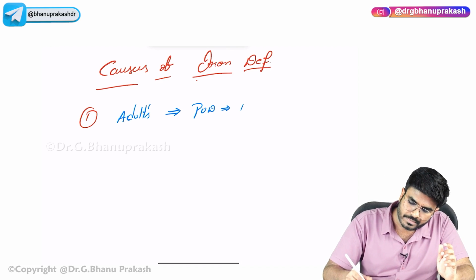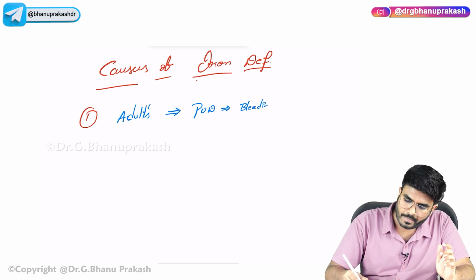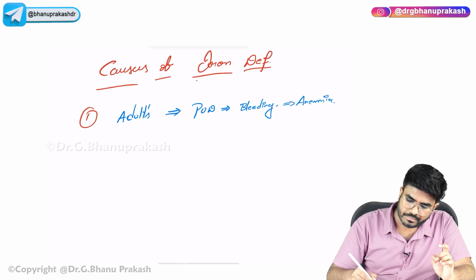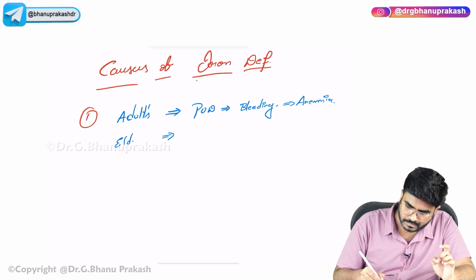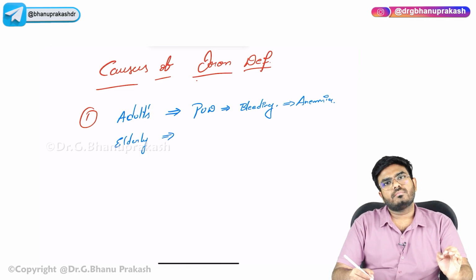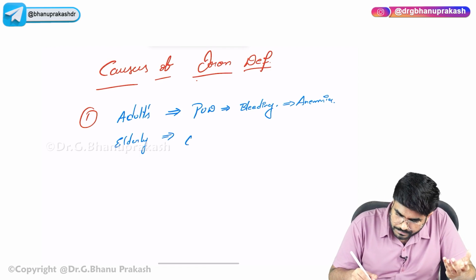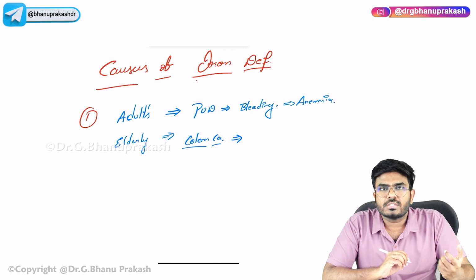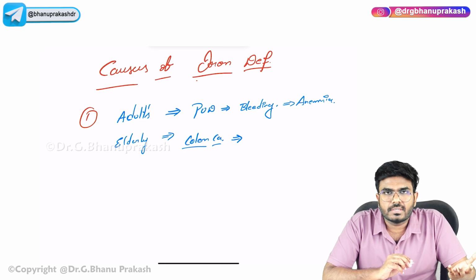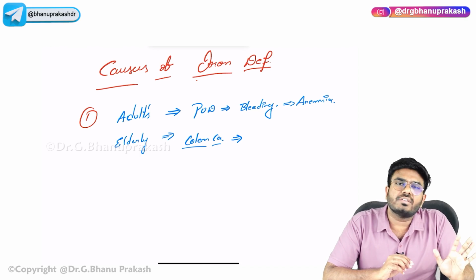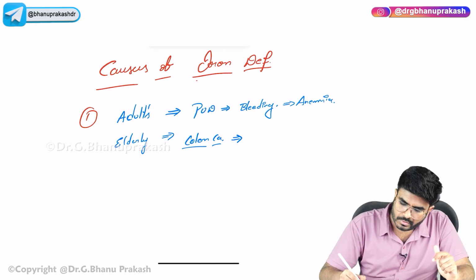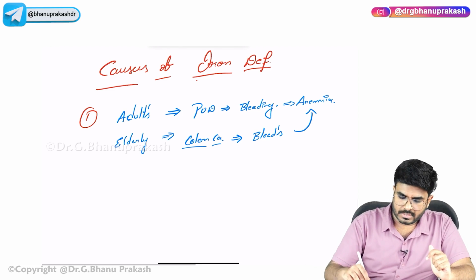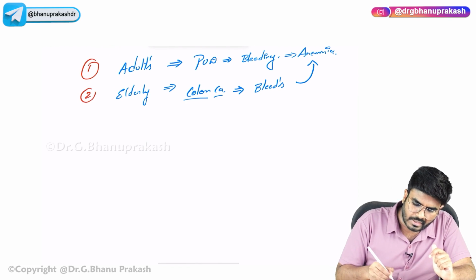So peptic ulcer disease can lead to bleeding, and the bleeding can cause anemia. Or especially in very elderly people, there is a chance that they can get colon cancer. The patient has colon carcinoma or rectal polyps. They can bleed. Any condition associated with hemorrhage can lead to anemia. So colon cancer also bleeds, and if it's bleeding, that causes anemia.